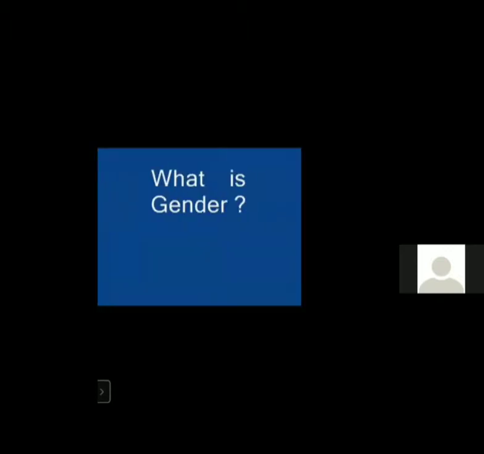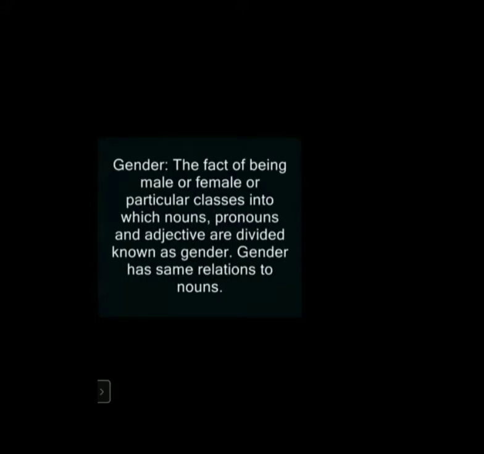Now, we have had a quick revision of what we saw yesterday. Today I am going to explain to you all what is gender. Gender means the fact of being male or female, or the particular classes into which nouns, pronouns, and adjectives are divided. Gender has some relation to nouns, being male or female.